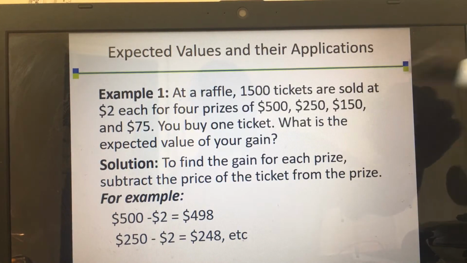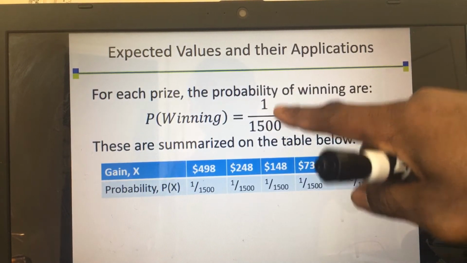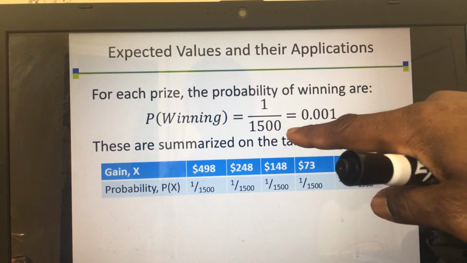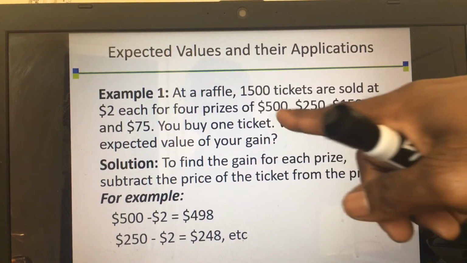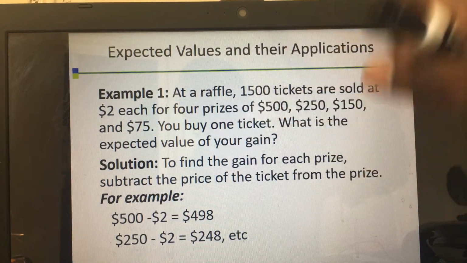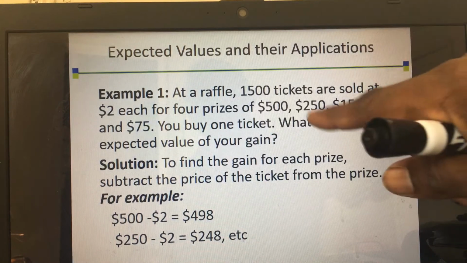Now, there are 4 prizes, which means that the probability of winning each of those prizes is 1 out of 1,500 tickets. See, look at it. It's 1,500 tickets that were sold. So for you to win this prize, it is only 1 ticket that you bought that will win this prize.